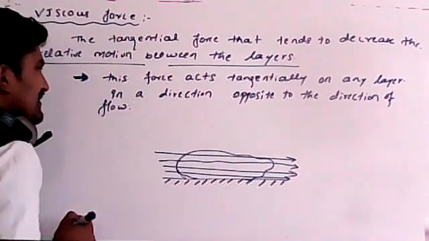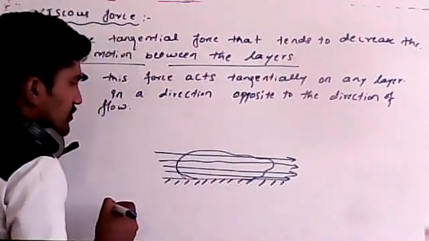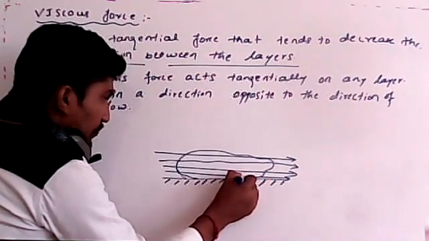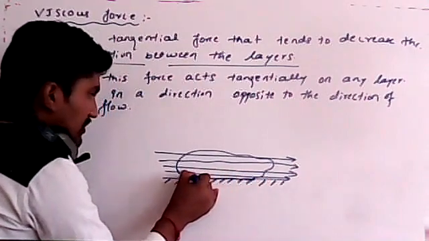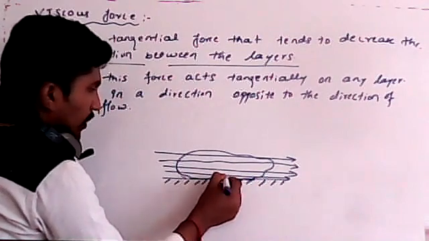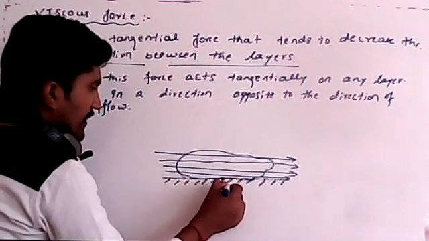Remember always, students, a water molecule which touches the solid surface has velocity zero. Why? Because the molecules are almost at rest.